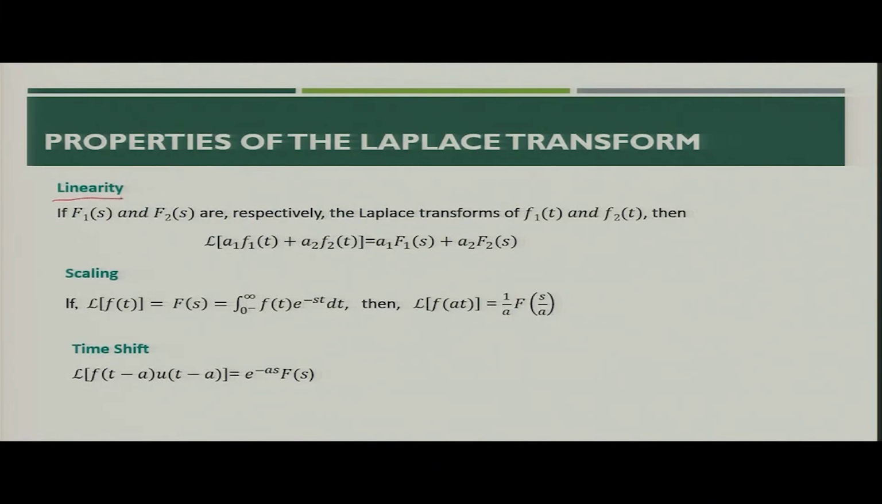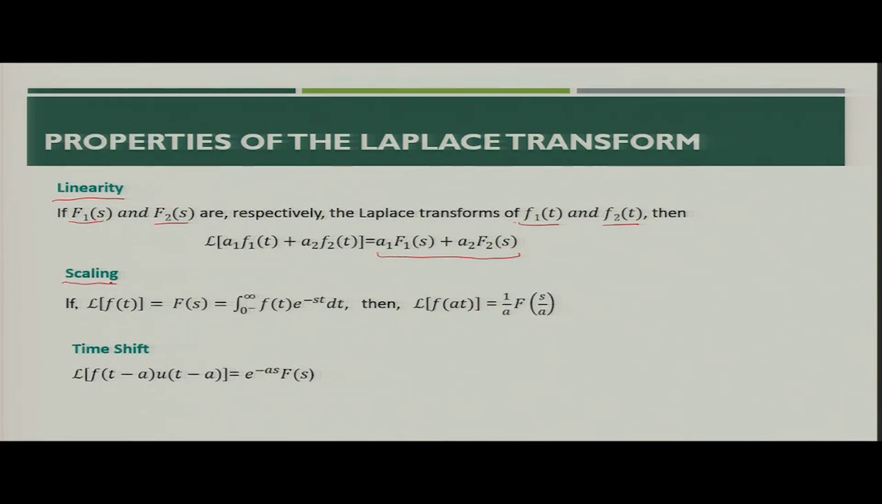We discussed linearity. In that we demonstrated that if the Laplace transforms of f1(t) and f2(t) are F1(s) and F2(s), then for their linear combination a1 f1(t) plus a2 f2(t), if you take the Laplace transform, you will get a1 F1(s) plus a2 F2(s).